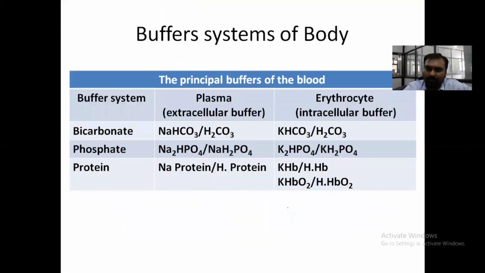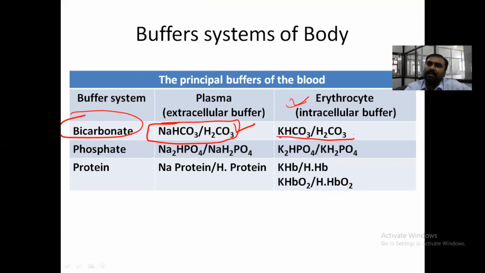Okay, so it lasts only for a few minutes and just holds these acids. Which are the major buffers? The most important is the bicarbonate buffer, which consists of NaHCO3 and H2CO3. In the erythrocyte, because of the intracellular potassium, it forms KHCO3 and H2CO3. We will see that in detail also.